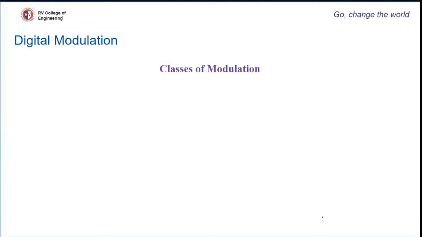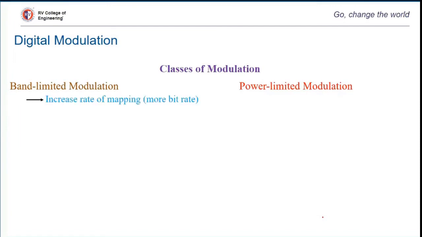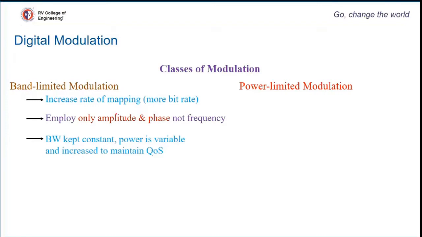Also, we can classify modulation in another way: as band limited modulations and power limited modulations. Both band limited and power limited modulations come with a high bit rate. But in band limited modulation, we employ only amplitude and phase modulations. Band limited means we do not have the freedom of increasing the bandwidth, but we can vary the amplitude of the modulation.